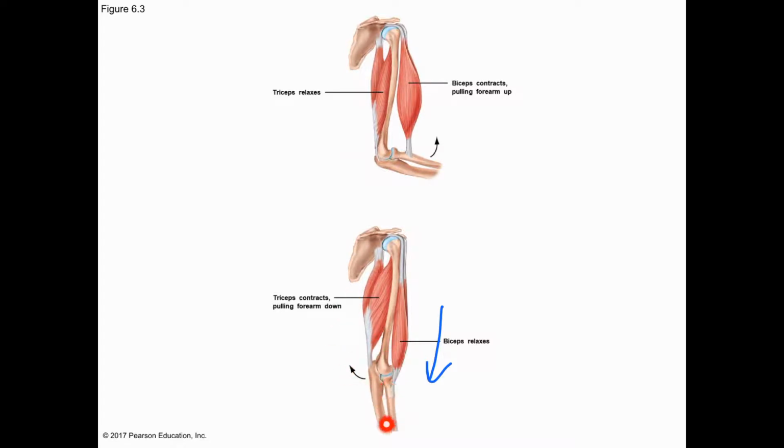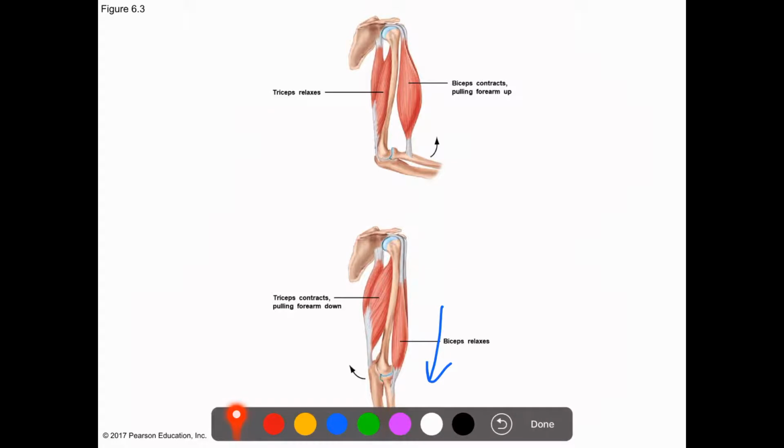That would cause the extension of our arm. But when we are doing the flexion, the biceps will contract and the triceps will relax. So the triceps and the biceps are working against each other. If one of them is relaxing, the other one is contracting. If the first one is contracting, the other one would relax. And that would produce these two movements, flexion and extension.